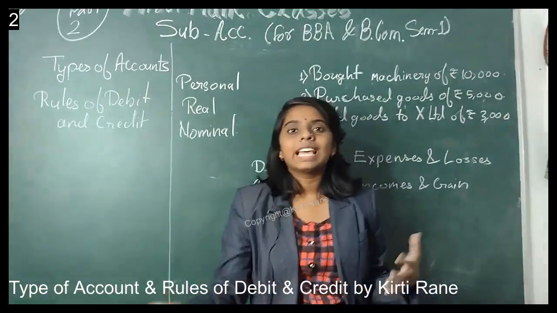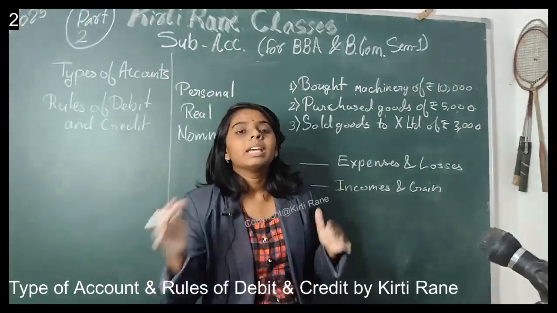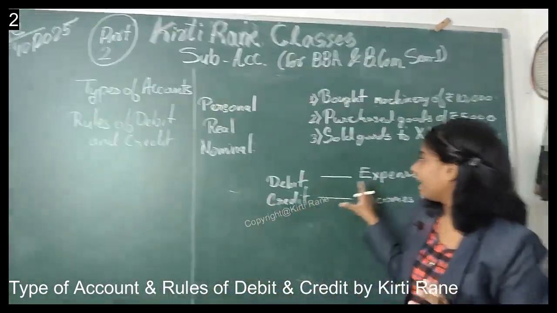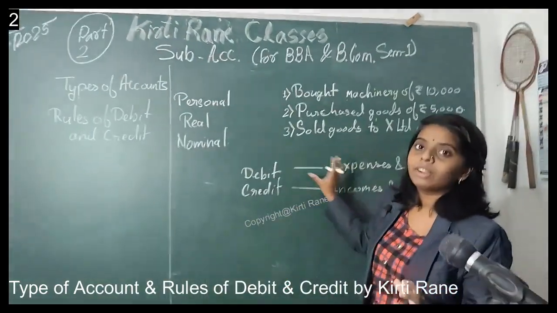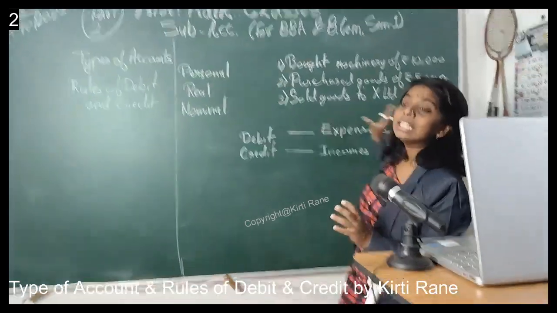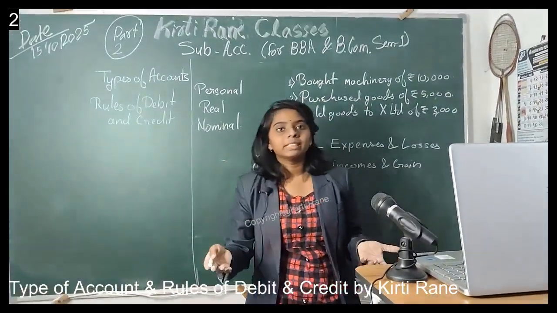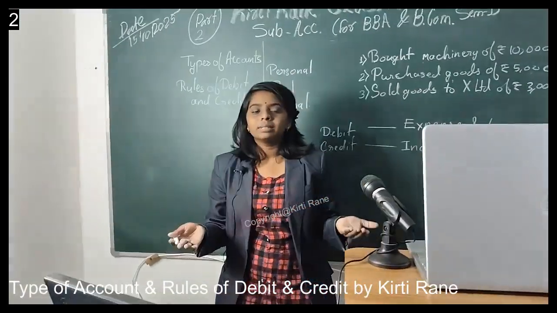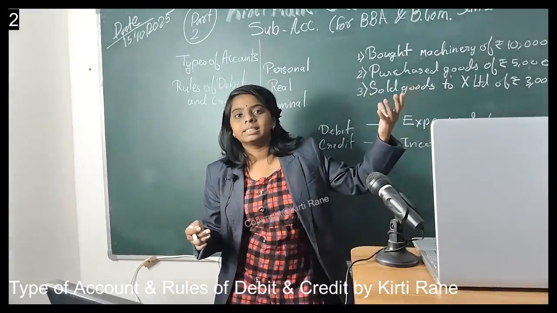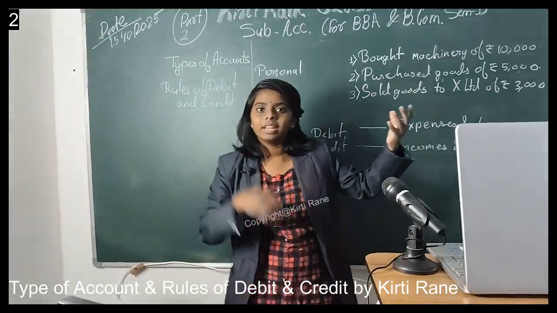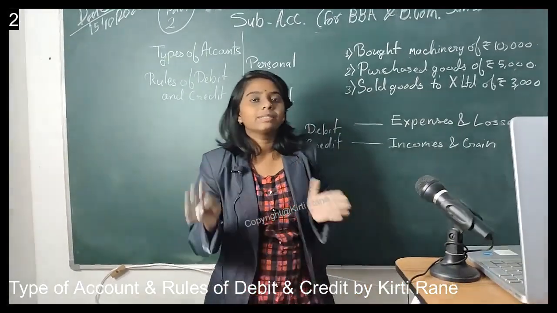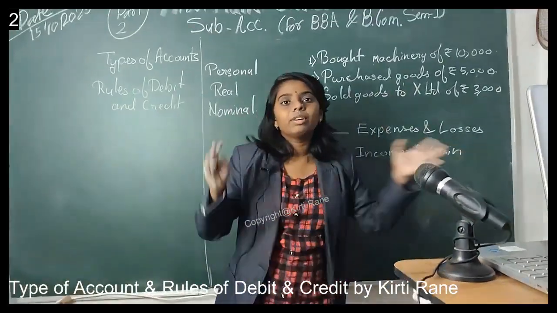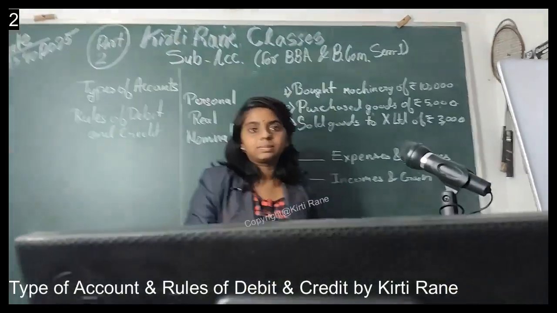But what will happen to the salary account? It will be debited. Now as salary is an expense, we can say that we have to debit the expense. Therefore debit all expenses and losses. Loss is also a kind of expense that business has to incur, right? When does loss come into play? When our expenses are greater than our income, that time loss comes in. That's why the expenses and losses are in the same category. So we have to debit all expenses and losses.